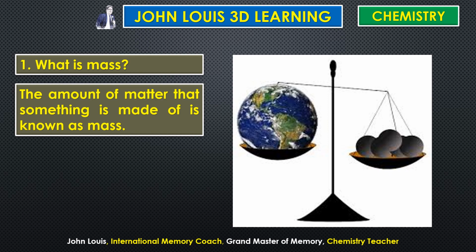But what is the question? Both are 1 kg. Which is heavier, 1 kg cotton or 1 kg iron? Both are the same, am I right? The weights are the same. But quantity wise, iron is less and cotton is more. But both are 1 kg only. That is why the amount of matter that something is made up of is known as mass. Is it clear?